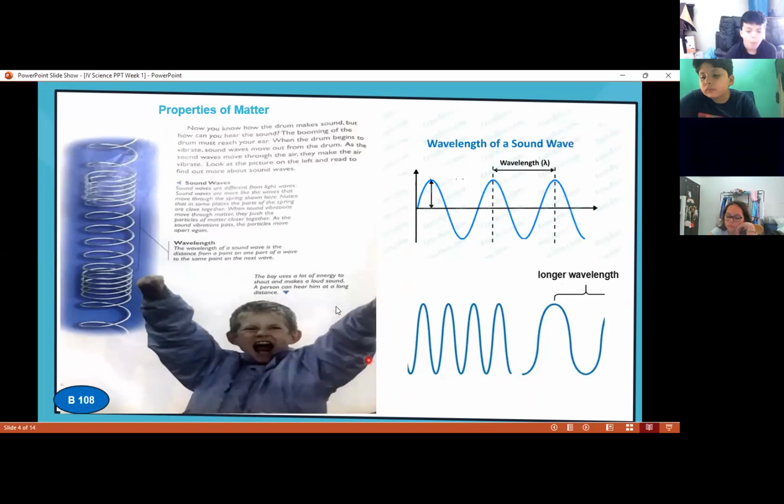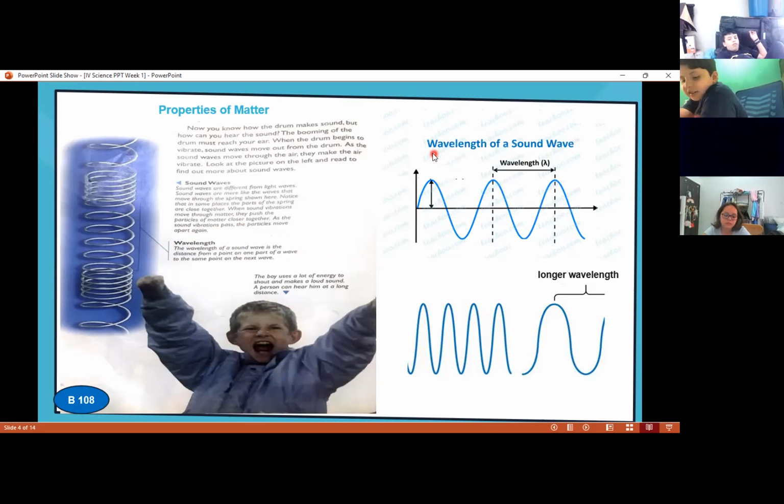And look here, it says the boy uses a lot of energy to shout and makes a loud sound. A person can hear him from a long distance. So if he is yelling, shouting, screaming, you're going to hear him even though you're not close to this boy. It's because of the sound that he is producing, the waves of these sounds are the way that we can listen to him, this boy yelling.